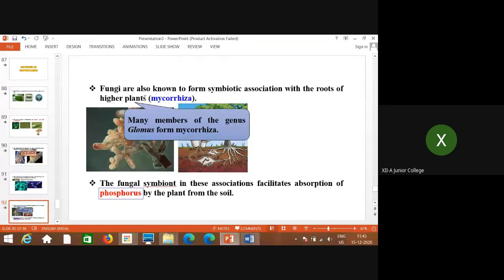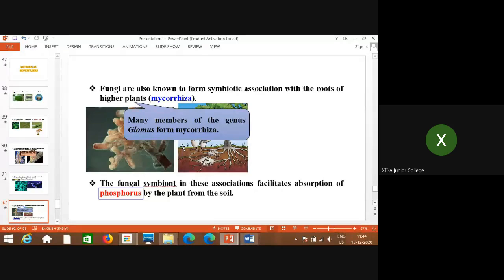So fungi are also one of the best examples of symbiotic association. Just like the symbiotic association of bacteria, that is rhizobium, this is a symbiotic association of fungi. So this is the best example. Now, fungal symbionts in these associations facilitate absorption of phosphorus by the plant from the soil. Now see how they are considered to be a symbiotic association. I'll just tell you in one minute, and then I will stop.